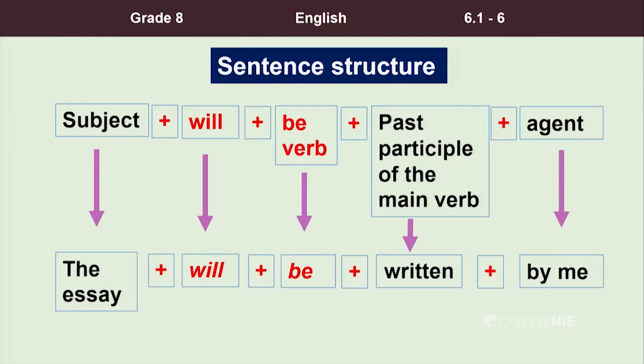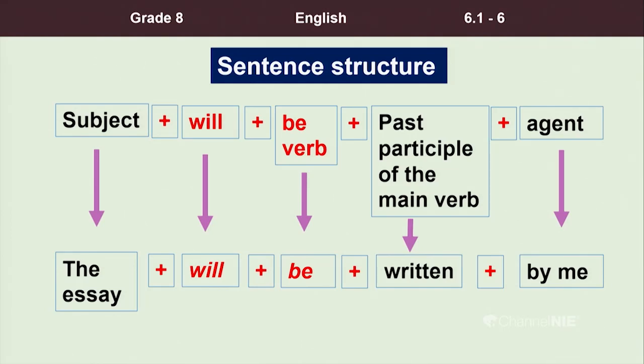The essay, that is the subject of the sentence. Then will and be verbs are there. Then the past participle form of the verb, write, is given there. It is written. And the agent who is doing the action, by me. There you have the object pronoun of the word I. Okay? Now, again we will read the example. The essay will be written by me.